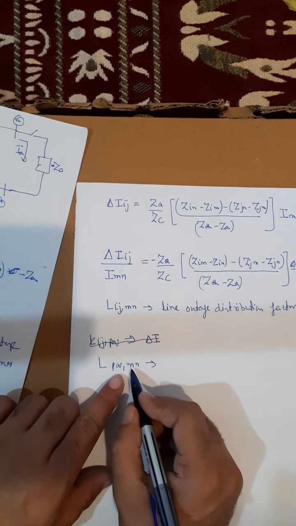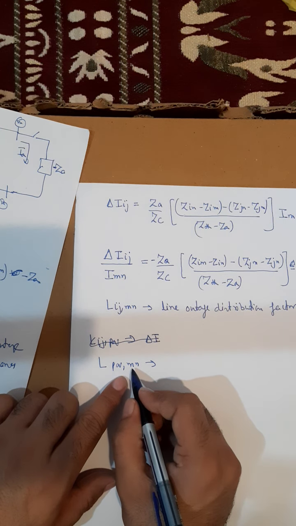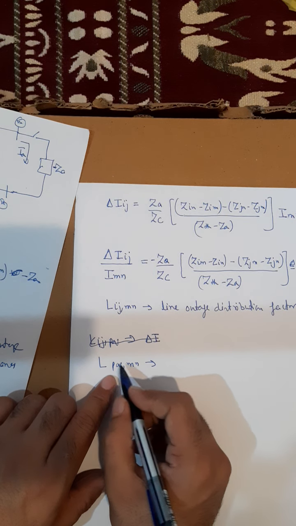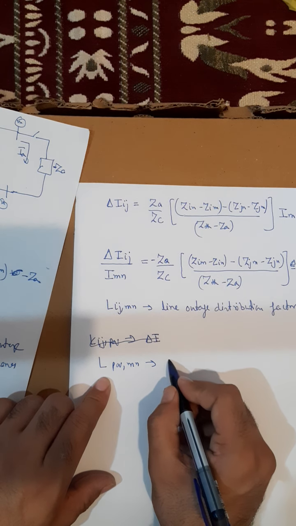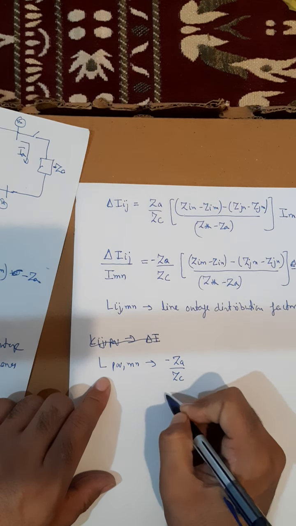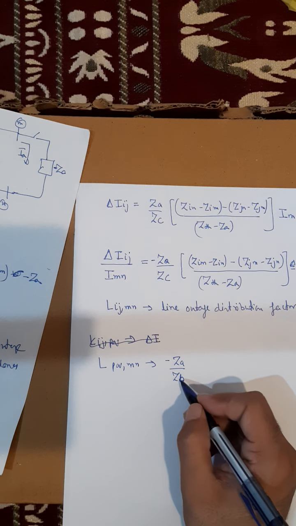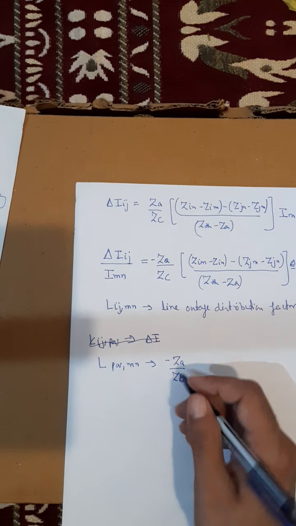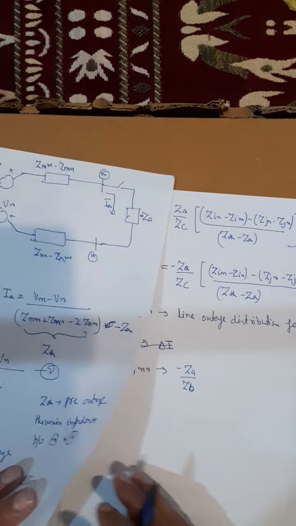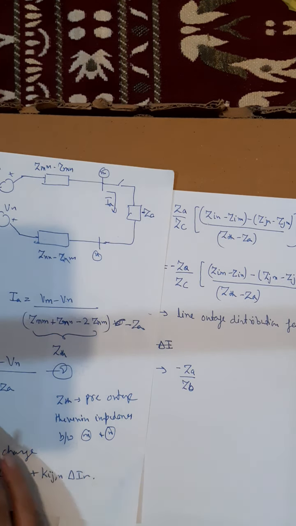Similarly, Lpq,mn is the factor when the line connecting bus M and N is taken out, how the current in the line connecting bus P and Q will change. It is given by Lpq,mn. Again it is given by minus Za by Zb, where Zb is the line impedance of the line connecting bus P and Q. What was Zc? Where did I use this Zc term?